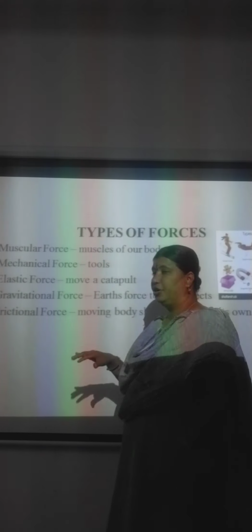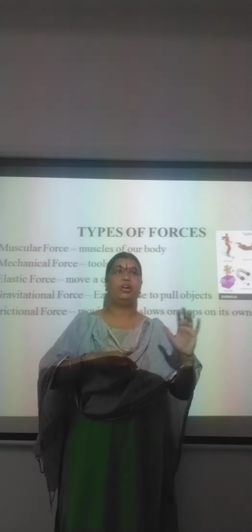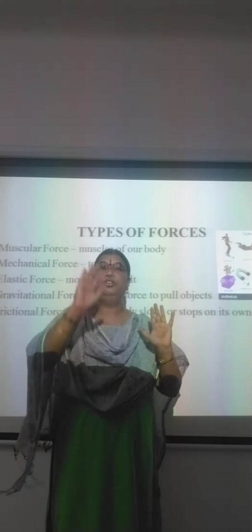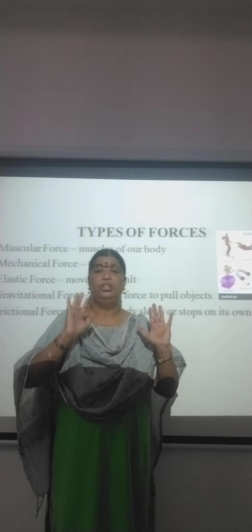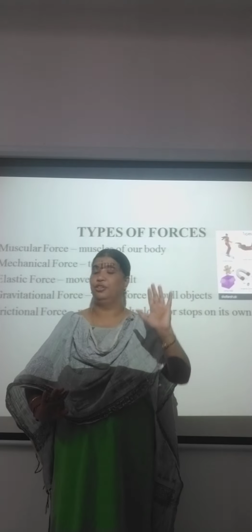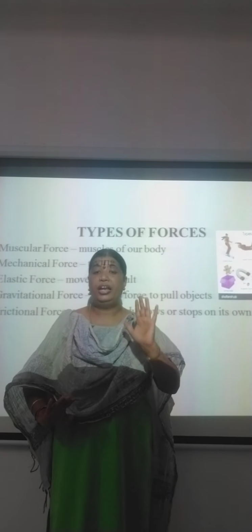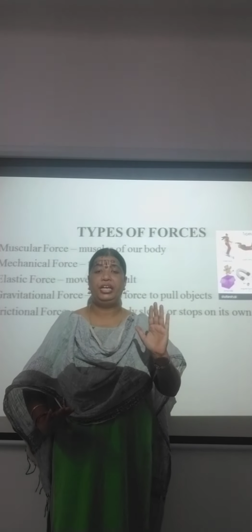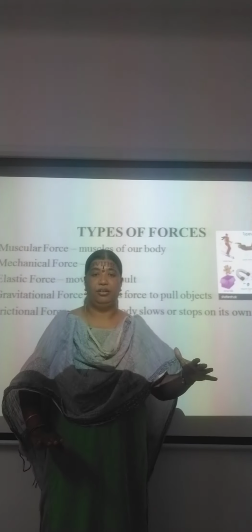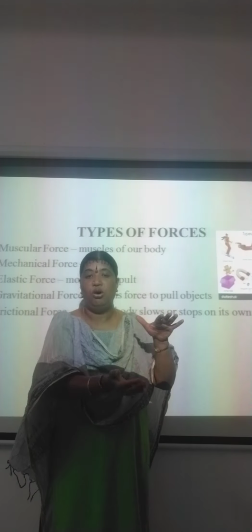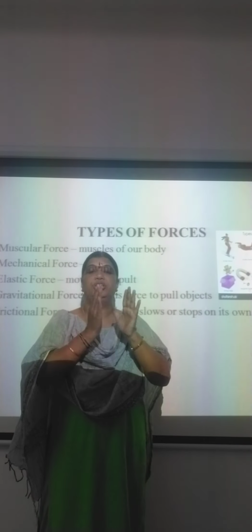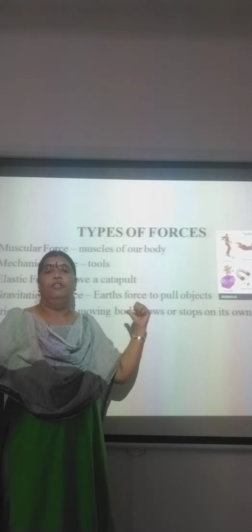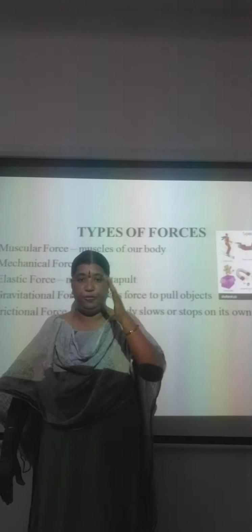Now, frictional force. Definitely you can have a best example when your father is driving a car, okay? Then your father sees a red signal. Then what does he do? Does he go away like that? No, he would stop. Now, how does he stop? Slowly he would apply the brake and stop the vehicle. Now, what is happening here? Frictional force is applied. Okay? There is a friction between the road and the tire of the vehicle, which is allowing the vehicle to slow and stop. Okay? Such force is called as a frictional force.